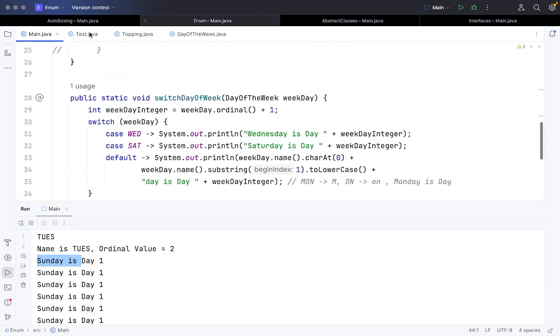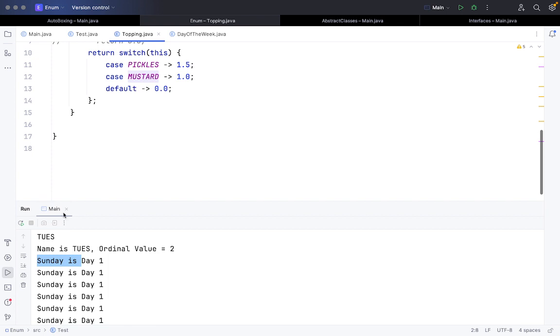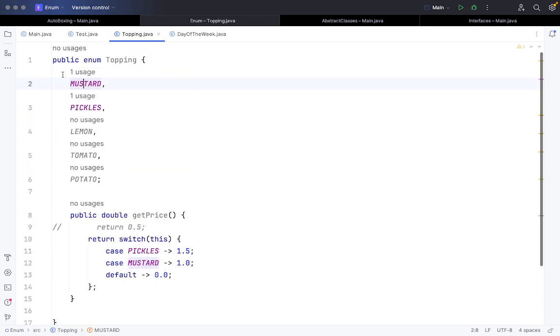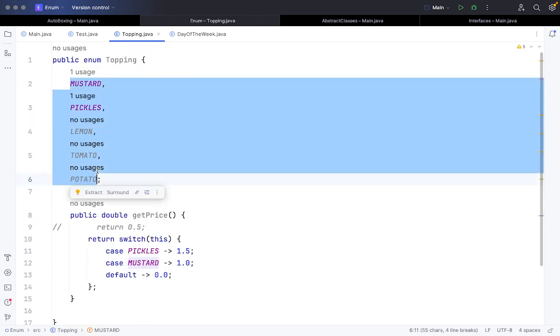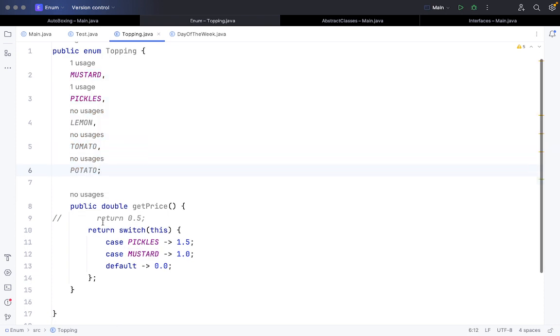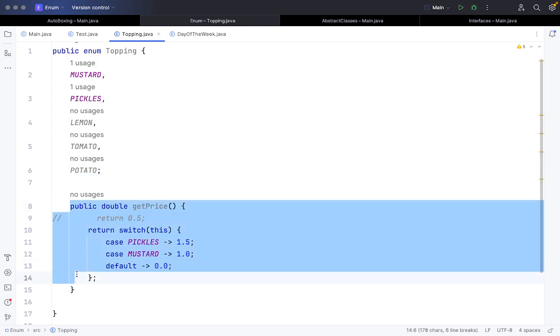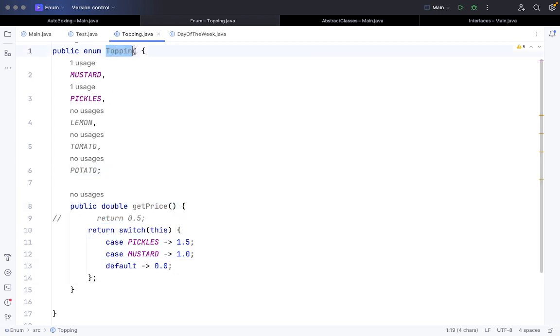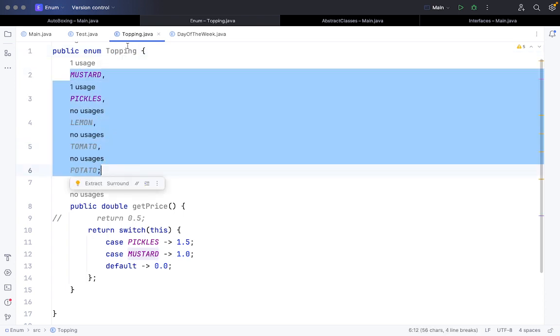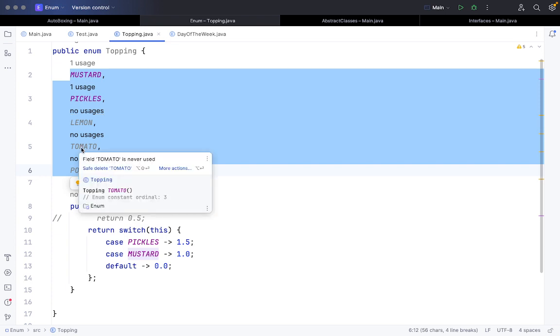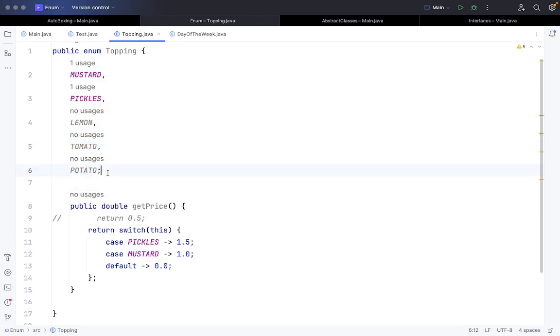Now, one more aspect that I want to show you about enum is that enum is not only for storing constant values. You can also write a function in it because it's a special type of class. So what we have done is a public enum Topping, and these are the values that we have stored here: mustard, pickle, lemon, and tomato. These are the constant values. Now if you want to add any extra function or any other content apart from the enum constants, we have to stop it using the semicolon.